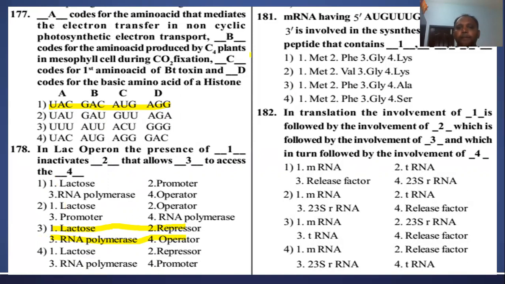So next question, 181. mRNA having 5' to 3' AUG, UUU, GGG, AAA, UAA is involved in synthesis of a tetrapeptide. The first amino acid is always methionine, right? The second amino acid is UUU, phenylalanine. The third amino acid is GGG, glycine. Next AAA is lysine. And last UAA is the termination codon. The first option is right. You can check it with the genetic code.